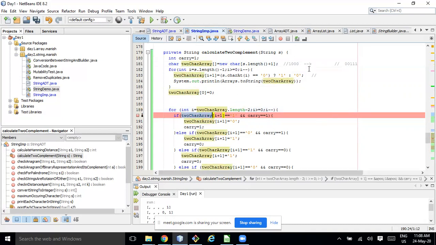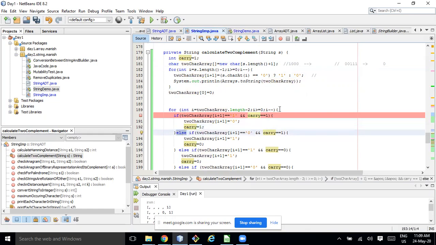So it will start comparing from this index. Okay, so this one is equal to 1 and carry is 1. If both are 1, then I am changing it to 0. Carry is already 1, so it will convert it to 0, and carry will again become 1.